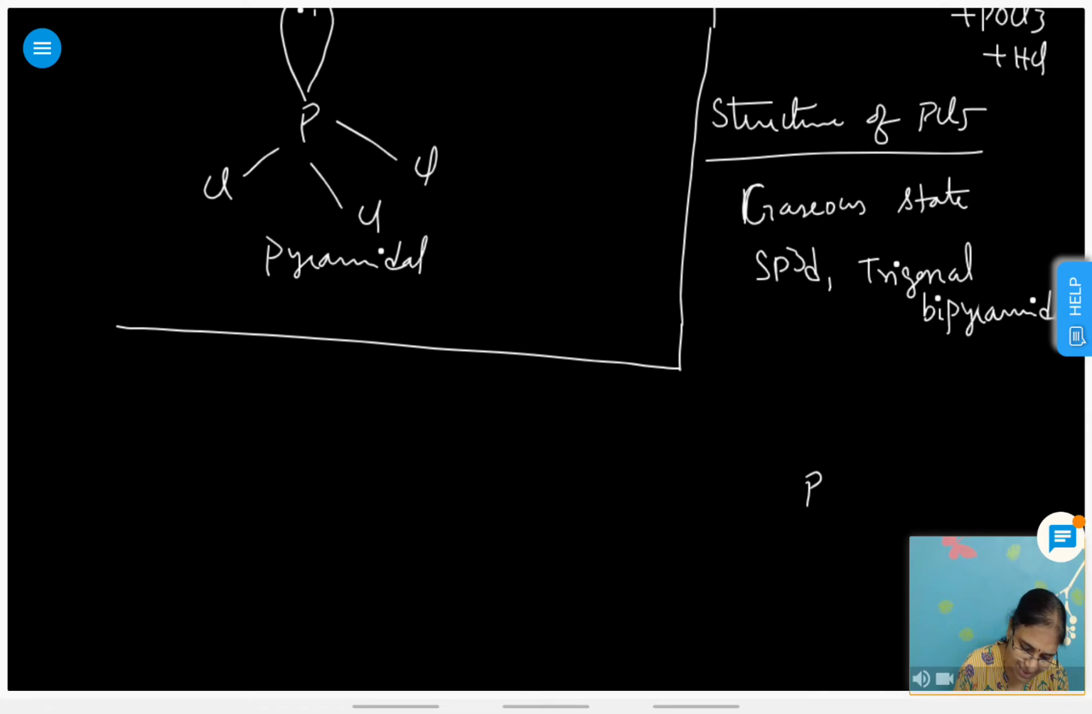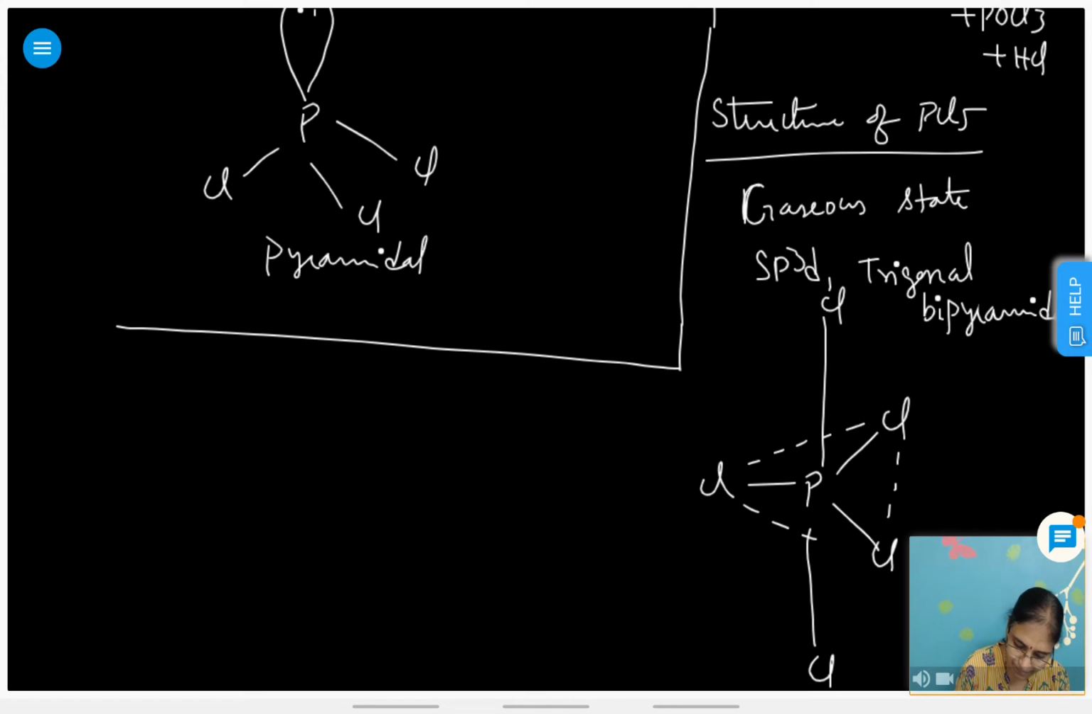Phosphorus is at the center with three chlorines on the plane. One chlorine is present above and the other chlorine is present below. These are the axial bonds and equatorial bonds. Equatorial bonds are shorter and axial bonds are longer. Axial bonds are 240 picometers and equatorial bonds are only 202 picometers. Axial bonds are longer because of repulsions.